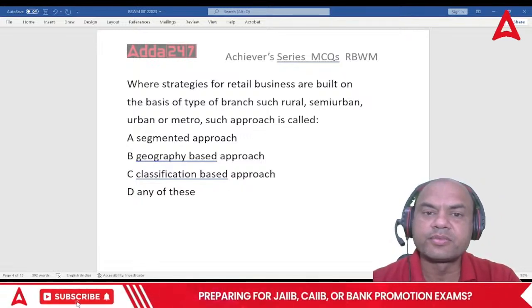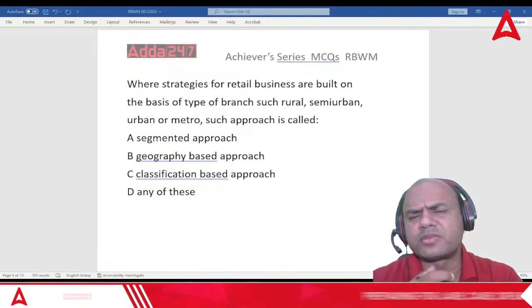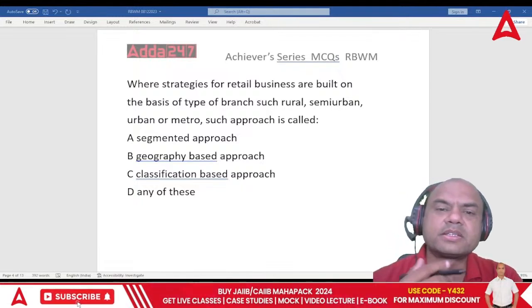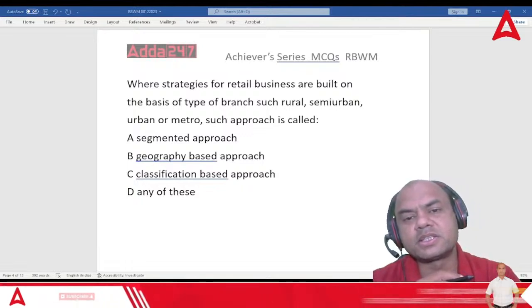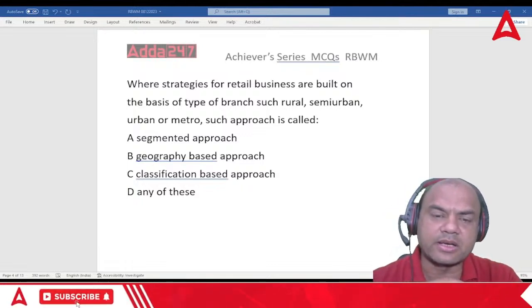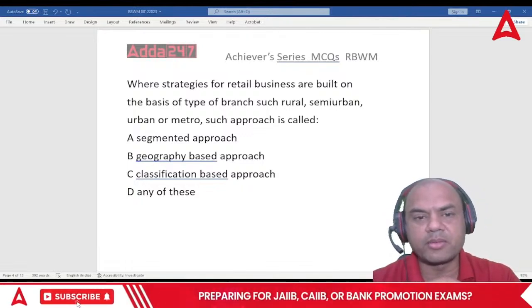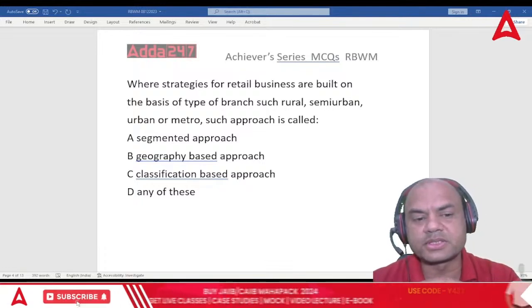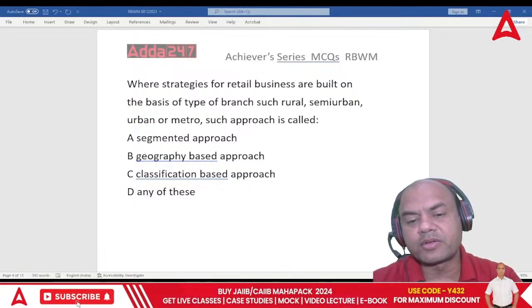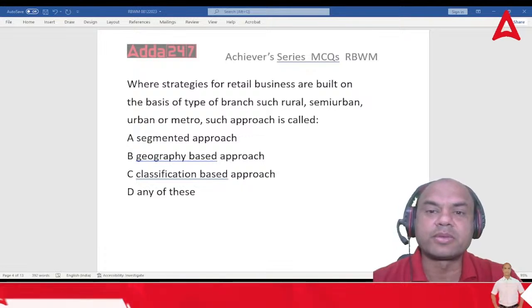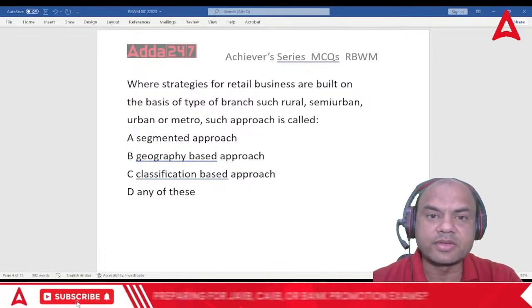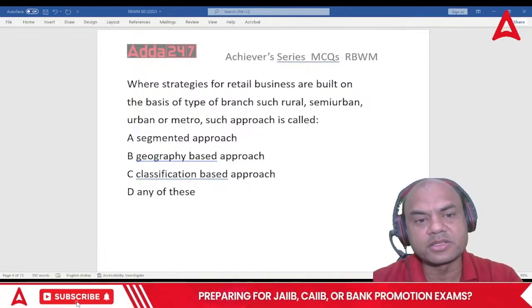Geography-based means it will be based on geography. I'm having the branch in Maharashtra, I'm having the branch in J&K, I'm having the branch in Punjab, Haryana, MP. This is geography based. Segmented means depending on the customer segment. I'm having an NRI branch, I'm having an MSME branch. This is segmented.